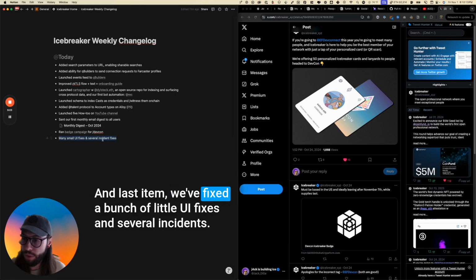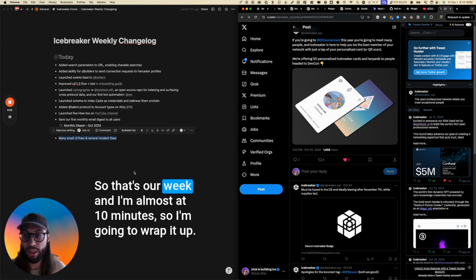And last item, we fixed a bunch of little UI fixes and several incidents. So that's our week, and I'm almost at 10 minutes, so I'm going to wrap it up.